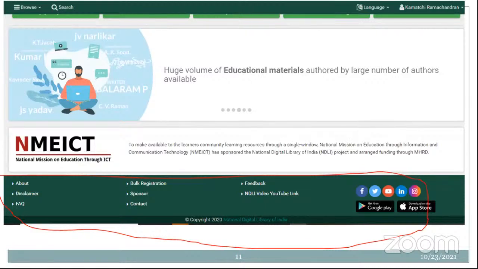Just go to the NDLI site, and there, by providing your Gmail and basic profile, you are able to access the resources here. And these are all the options they have. You can act as an NDLI coordinator, do bulk registration, and send your feedback. And for NDLI, they have a mobile app option also. And even the NDLI resources can be accessed through a YouTube video link also, right?